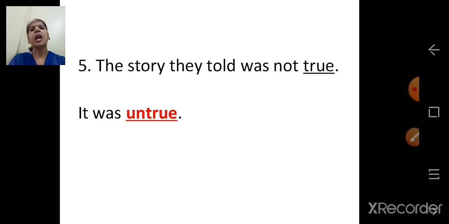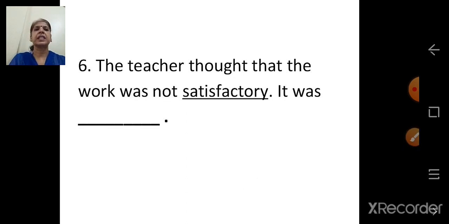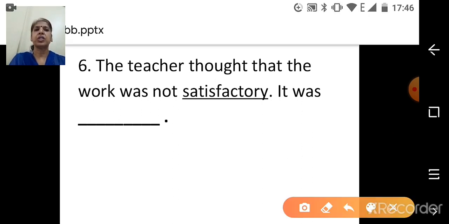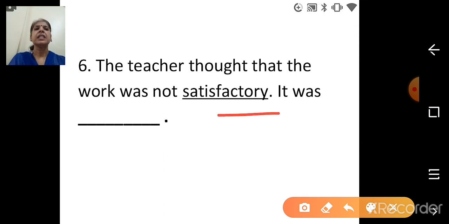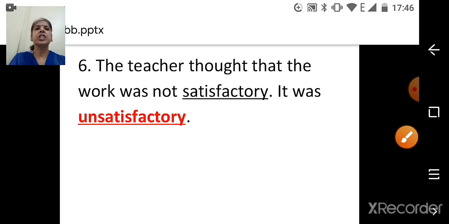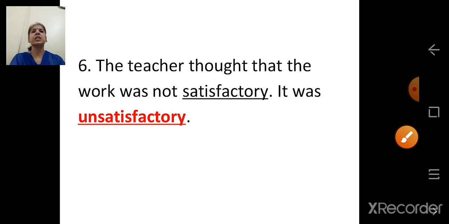Next. The teacher thought that the work was not satisfactory. It was dash. So which word is underlined? Satisfactory. What do we have to add? Un. So un plus satisfactory, the word will become unsatisfactory. The teacher thought that the work was not satisfactory. It was unsatisfactory.